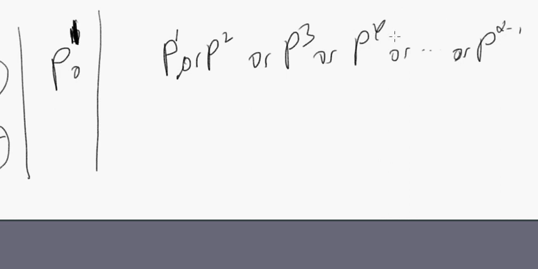Let's say we cut down to p to the 4. Either the subgroup of order p to the 4 gives us an element of order p, or it doesn't. If it doesn't, then we're left with the powers less than that. Well, maybe we get p to the 3. If the subgroup of order p to the 3 gives us an element of order p, we're done.